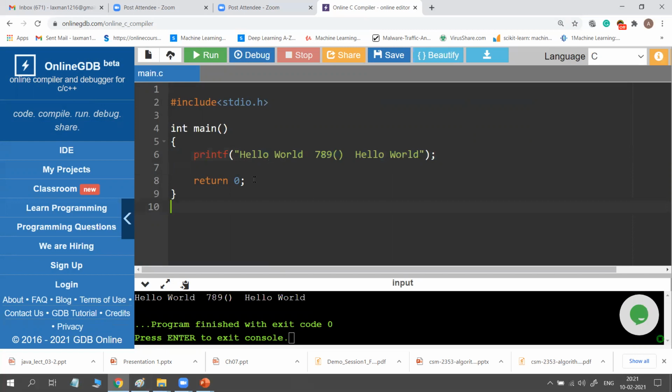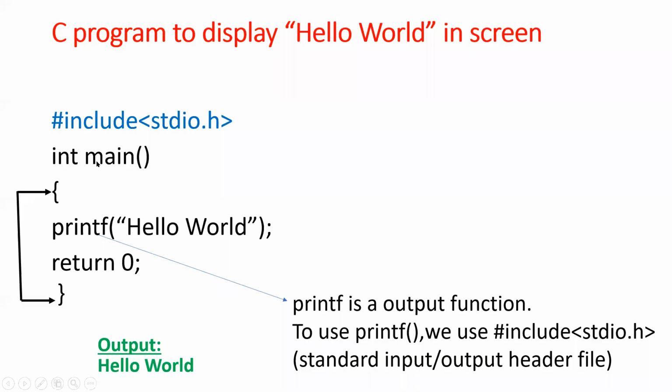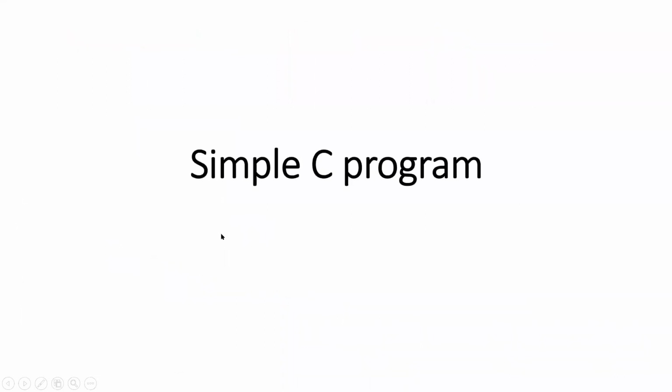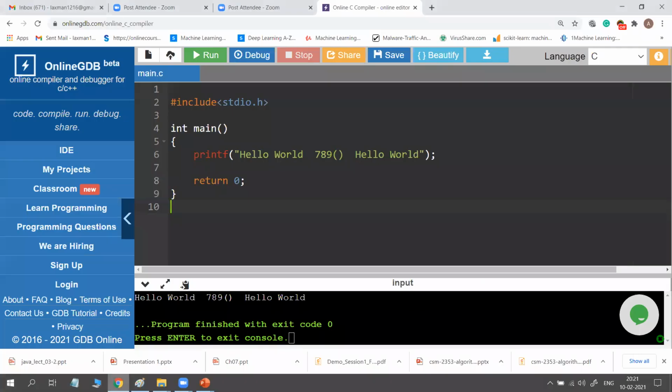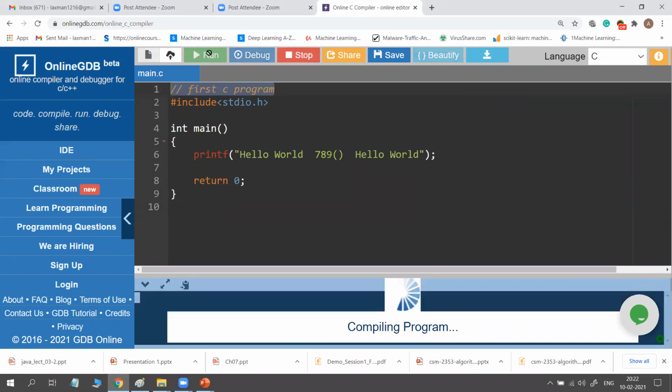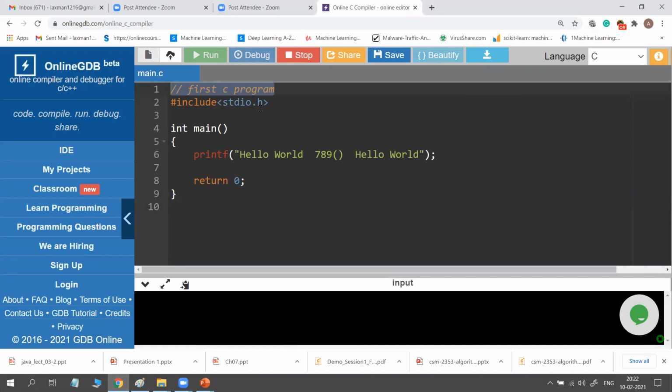So now this is our first C program. But as I told you, there is a declaration section. So this declaration section is nothing but comments. So how to write comments in C is simply use slash slash. So slash slash and write here first C program. Whatever you want to write, write it. First C program. So this is nothing but a comment. Run it. See, there is no output for this first C program.